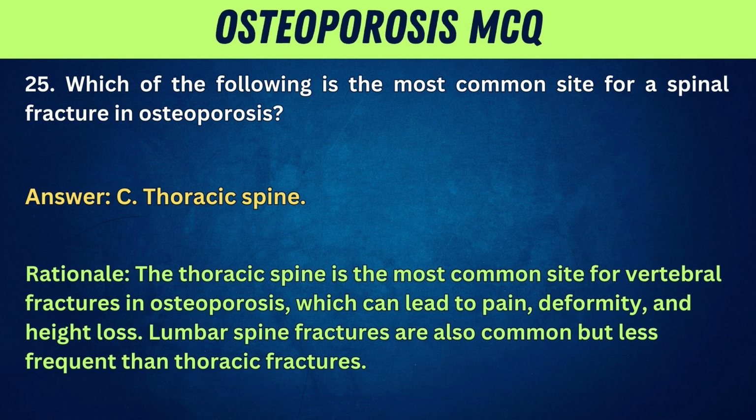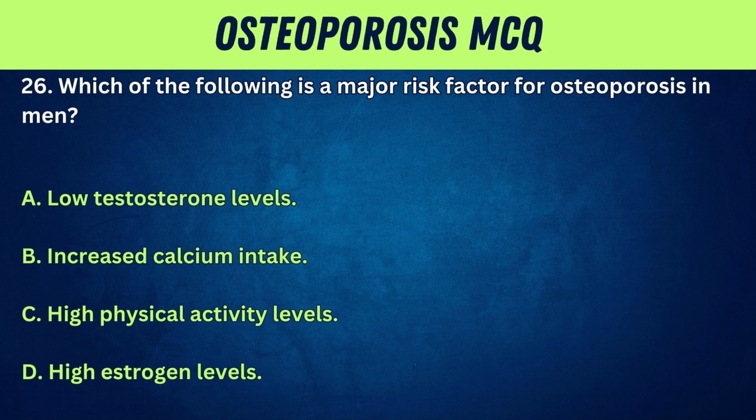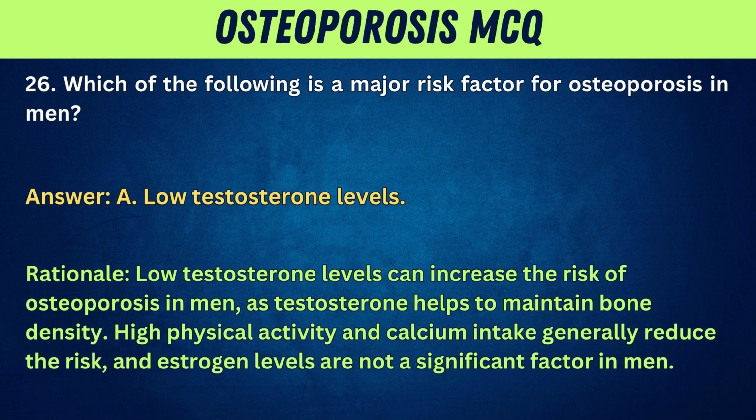Lumbar spine fractures are also common but less frequent than thoracic fractures. 26. Which of the following is a major risk factor for osteoporosis in men? A. Low testosterone levels. B. Increased calcium intake. C. High physical activity levels. D. High estrogen levels. Answer: A.